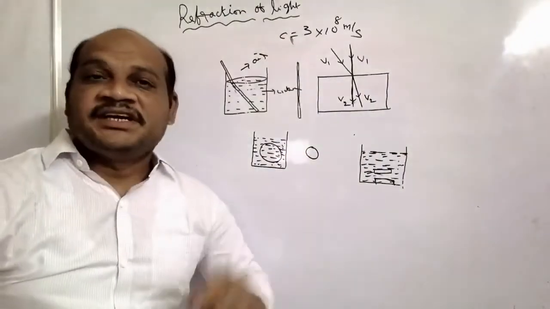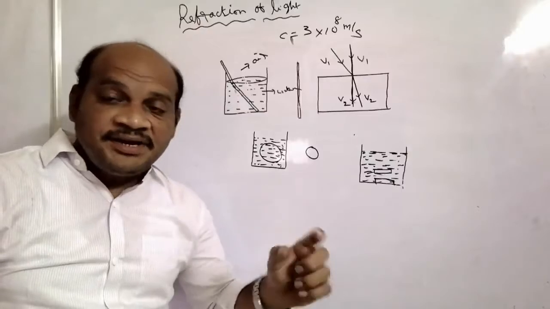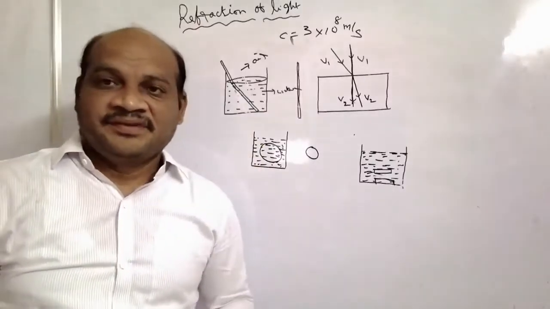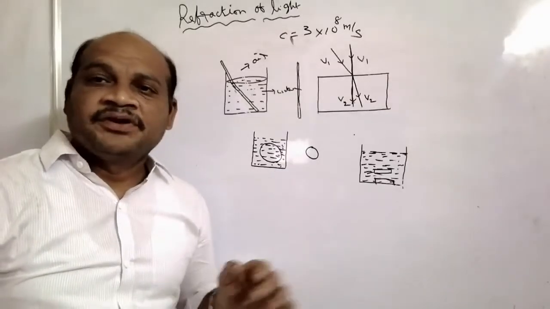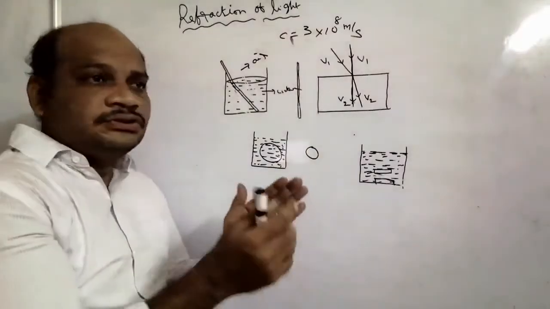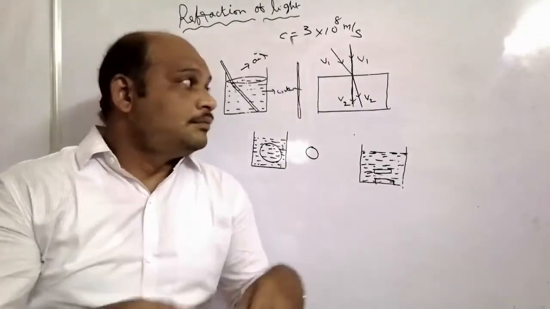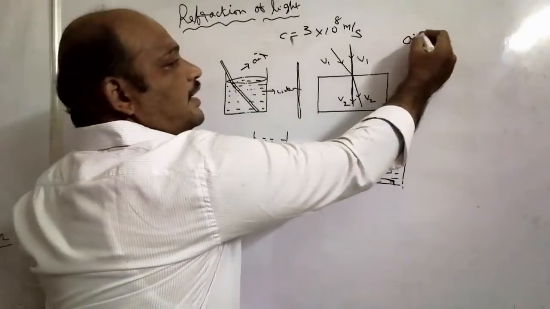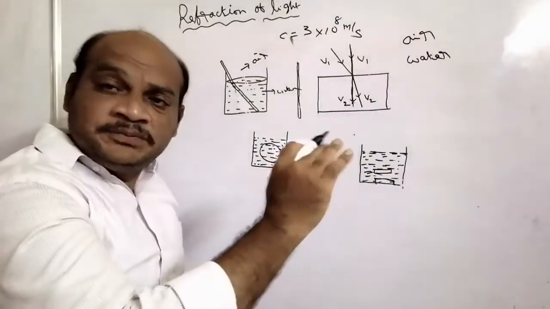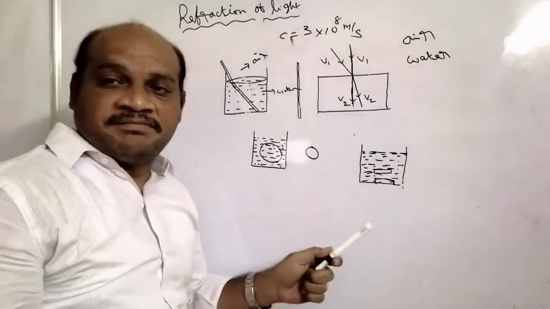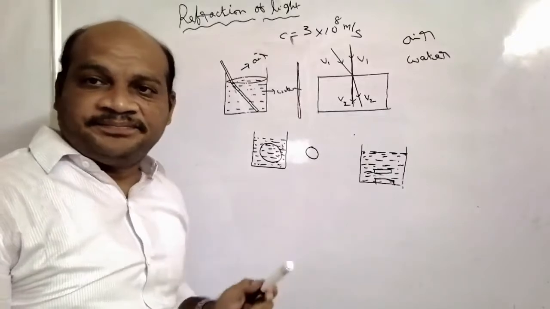First of all, here we are using the words rarer medium and denser medium. What is the rarer medium? What is the denser medium? If you take two mediums, for example, air and water, the medium having more density is called the denser medium.